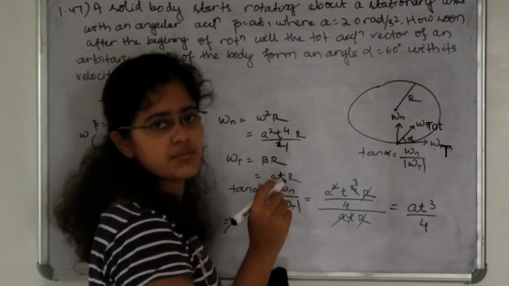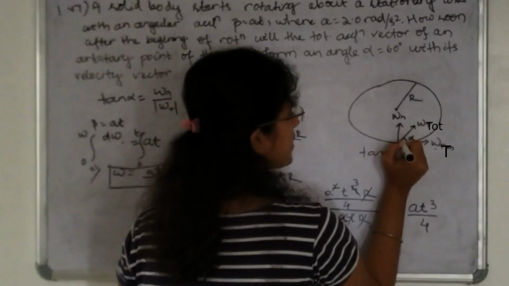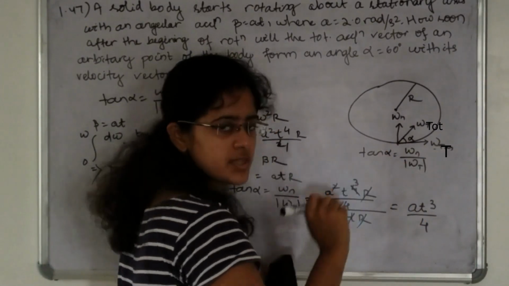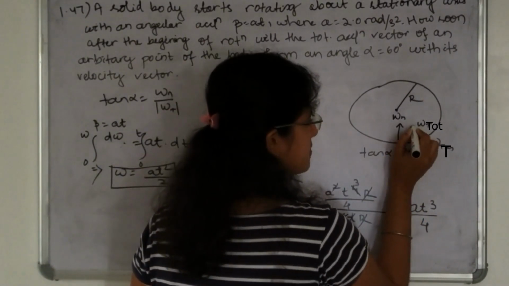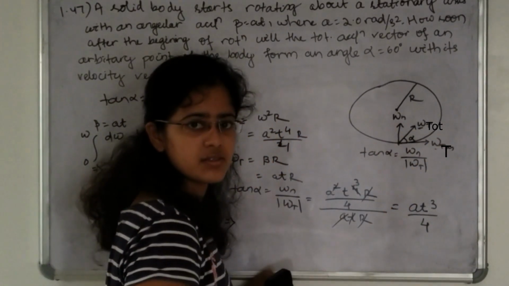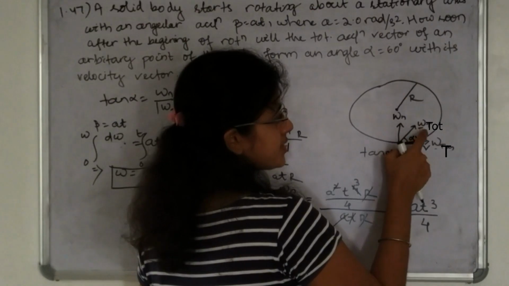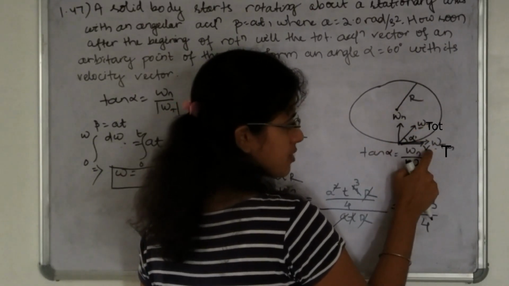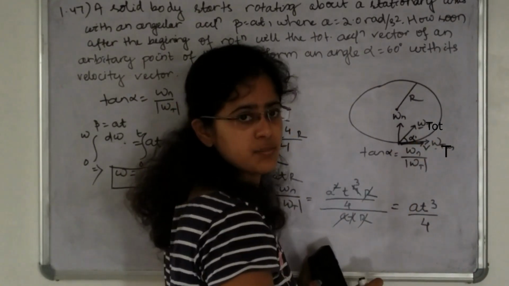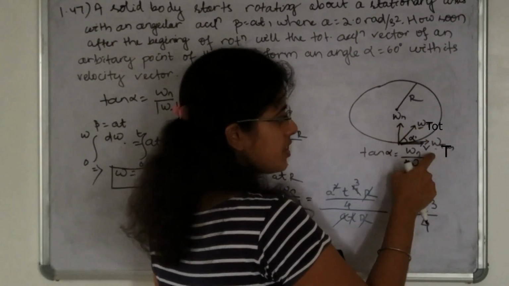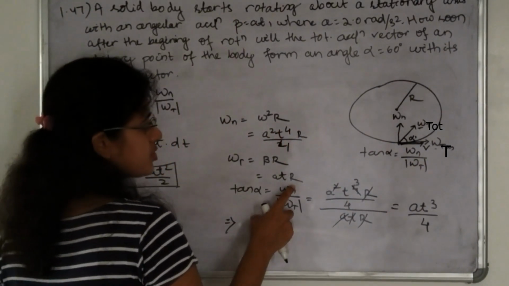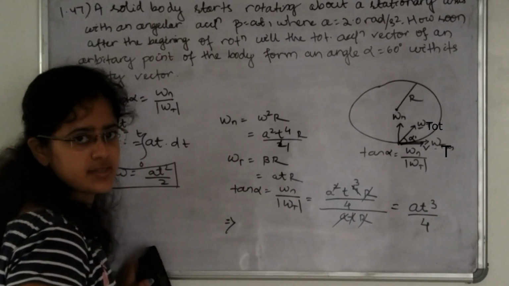Okay, this is like one of the previous problems which I have solved. The velocity vector is in this direction, the tangential acceleration vector is also in this direction, and the total acceleration vector is in this direction, making an angle alpha to the tangential acceleration vector. So this angle alpha, made by the total acceleration vector with the velocity vector, is also made with the tangential acceleration, because the tangential acceleration is also in the direction of velocity. So tan alpha is equal to normal acceleration divided by tangential acceleration.